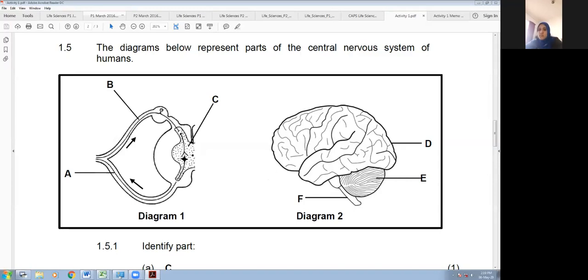Part E, so part E was the biggest part of the brain, which is the cerebrum. It's got many folds there also. Part E, good Katlejo, is the cerebellum. Very good. And then part F is the medulla oblongata, good Muaz, right? So that's the starting point of the spinal cord, just under this bump.